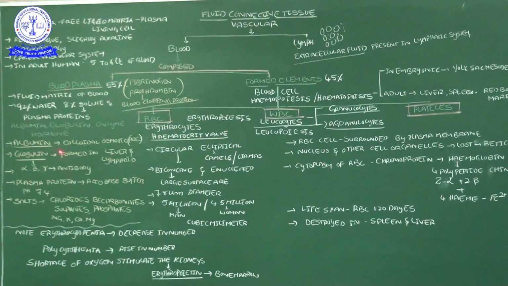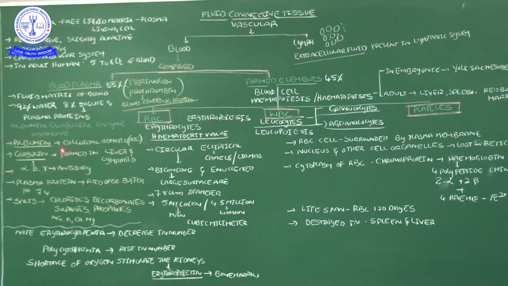Albumin plays an important role in the colloid osmotic pressure. If this colloid osmotic pressure fluctuates, the glomerular filtration rate will be influenced. Because during urine formation, at the Bowman's capsule of the nephron, glomerular filtration occurs by one of the pressures, that is the colloid osmotic pressure.